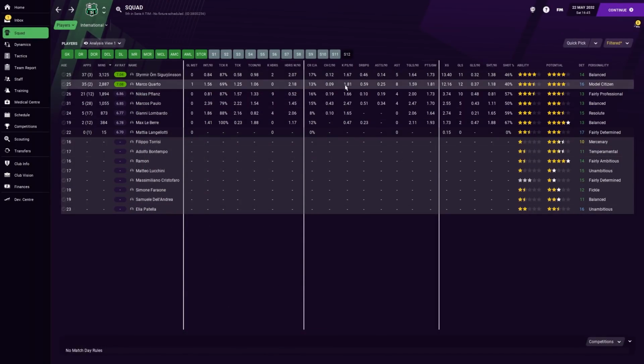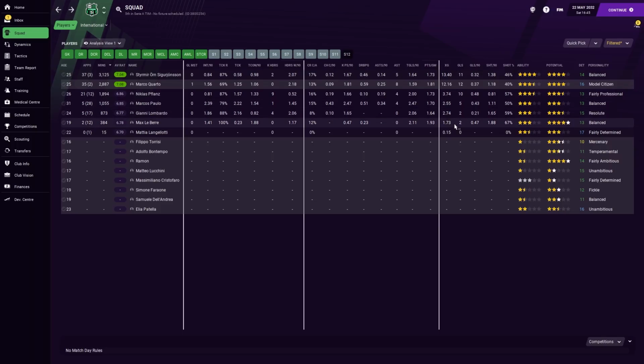Key passes per 90 minutes. Siggy actually really does link that play up superbly well. And I think that's one of the things that's a bit underrated about his qualities, is that he does very much just do things for us. Now, maybe Lebert would do that over a longer period of time. I don't know. No assists for Lebert, of course. We do score more with Lebert in the team, in fairness, and the PPG is slightly higher.